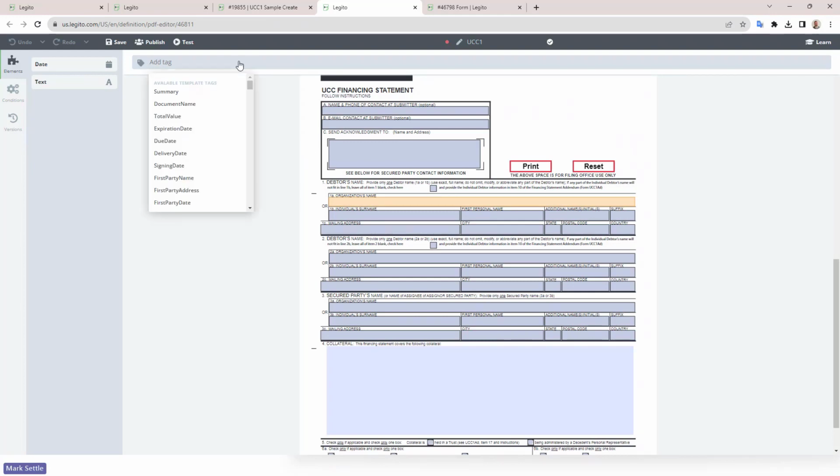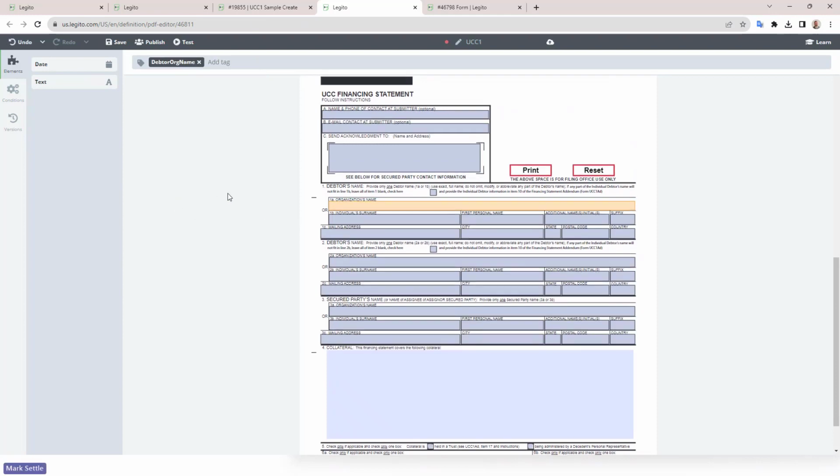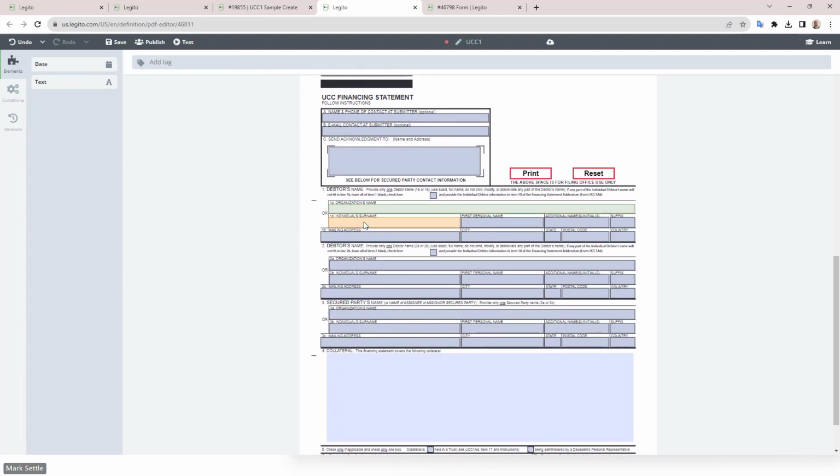I can click in this field, it drops down and shows me available tags that I've created in this template. So I can either scroll through or I can start typing debtor, and I'll get debtor org name, and I can tag that. So just like that, I'm just going to go through and tag these fields. You can see a green field here lets me know a tag's been applied, so I can really know very easily if we've created that. So we'll go ahead and just save this.